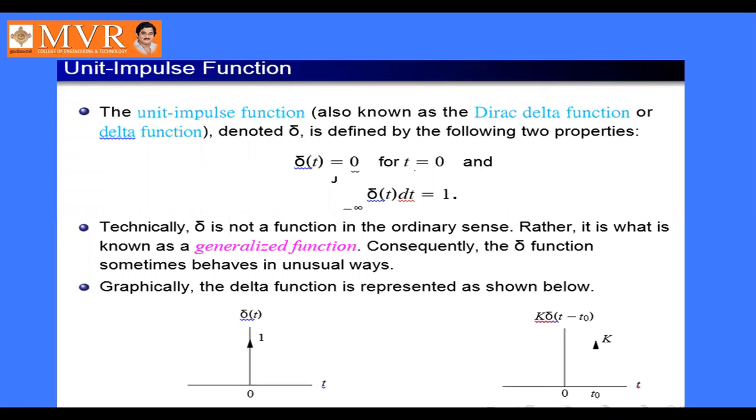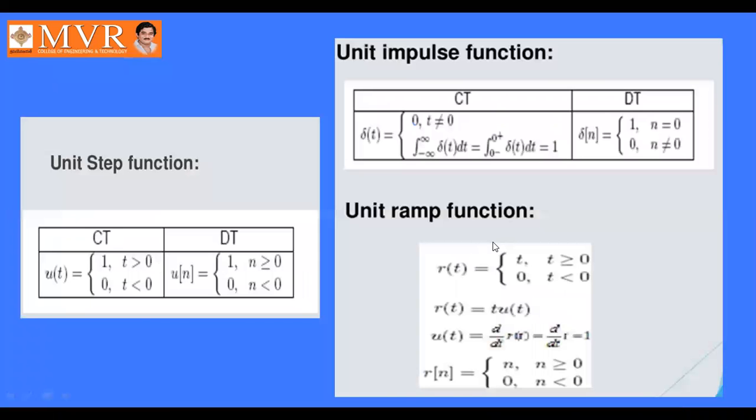Next, the unit impulse function. The impulse function exists only at t equal to 0 or n equal to 0. So delta of t equals 0 for t not equal to 0, and the integral from minus infinity to infinity of delta of t dt equals 1. This is the generalized function. These are the mathematical relations between the unit step, unit impulse, and unit ramp functions.